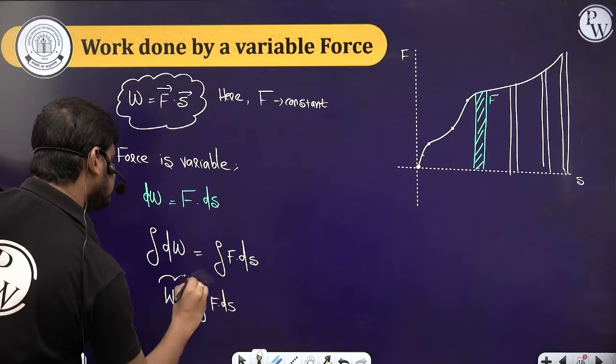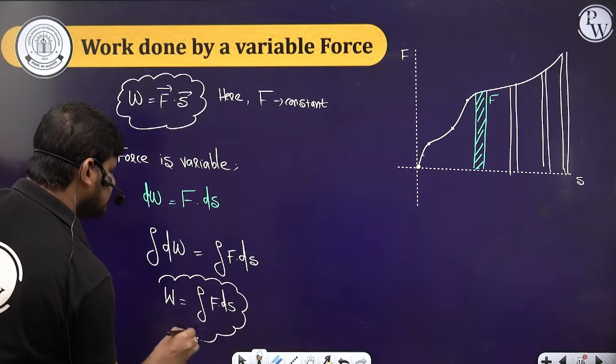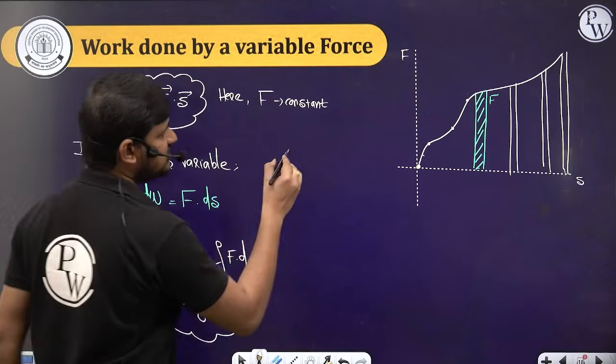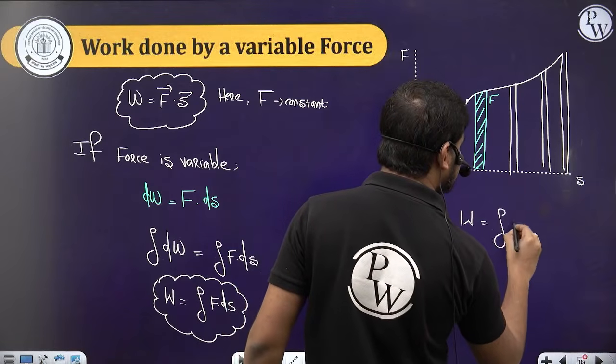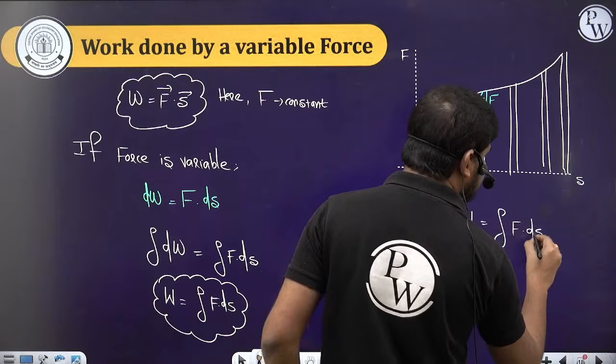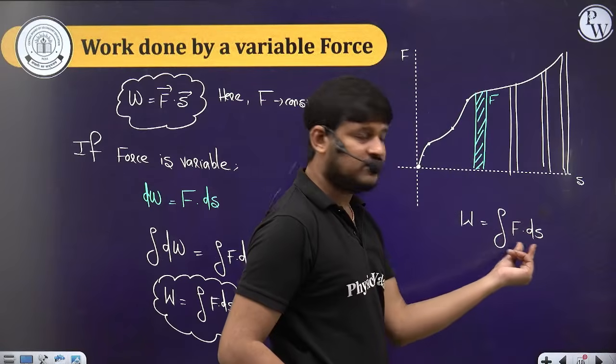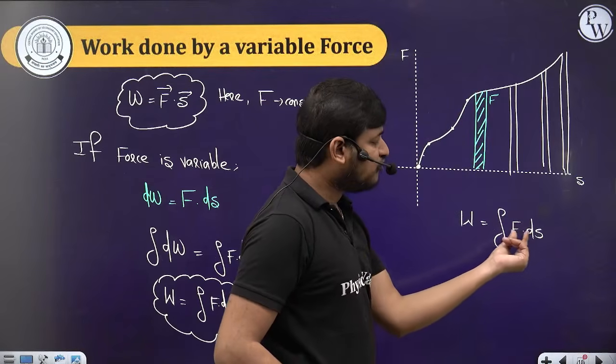So what does integration mean? Tell me. Integration is nothing but the area under the curve. Area under which curve? Force and displacement.